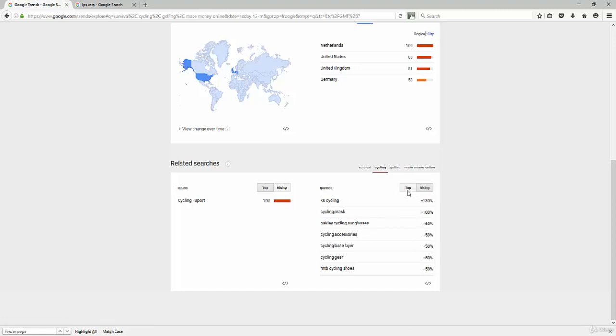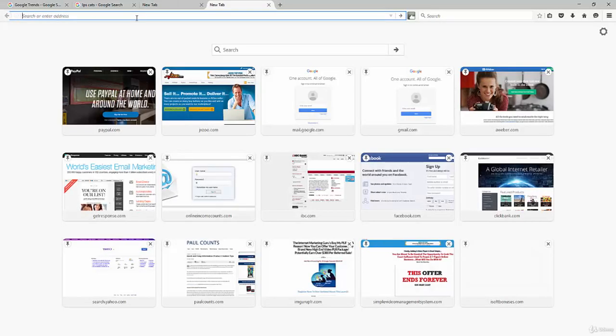So these are all keywords that are rising. Then you've got the top ones like cycling jersey, cycling shorts, cycling bike, cycling shoes. So these are all keywords that I could then take, put into the Google suggested search, and I could say, okay, so KS cycling, what's that about? So I come over here to Google.